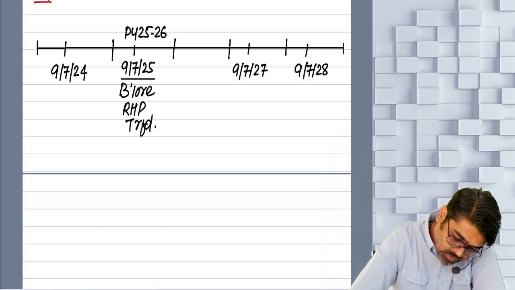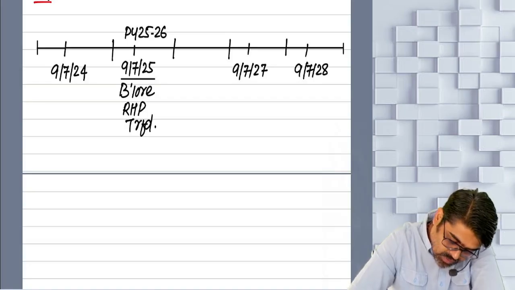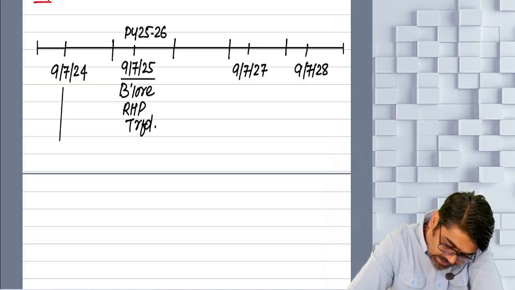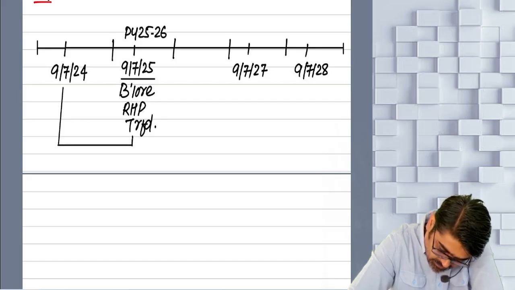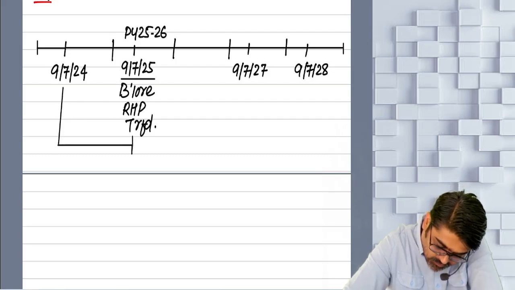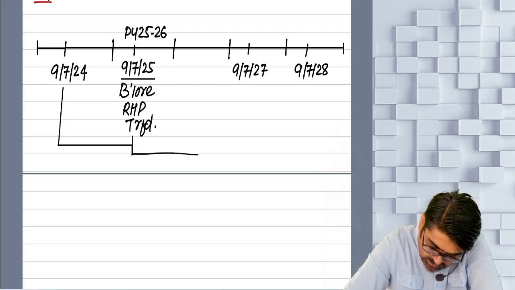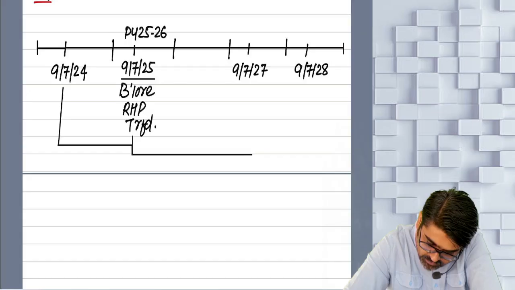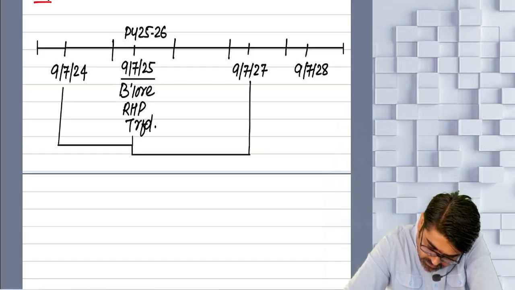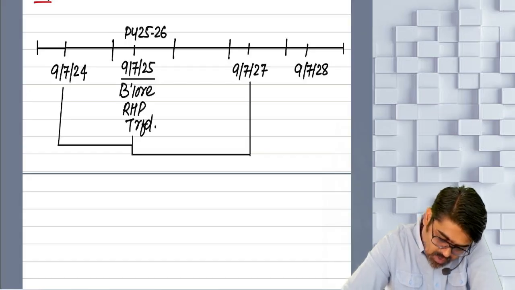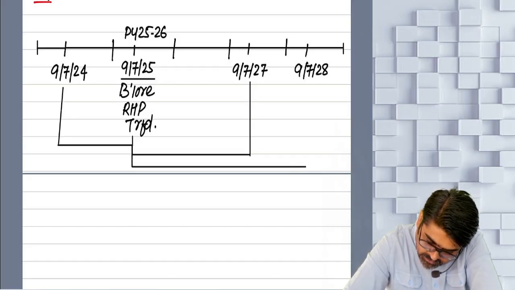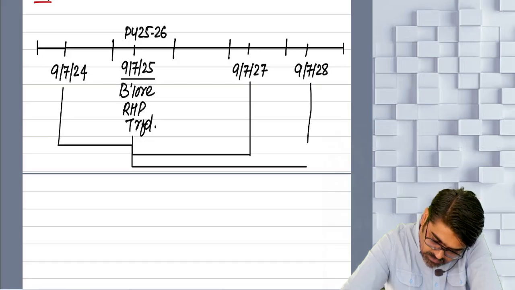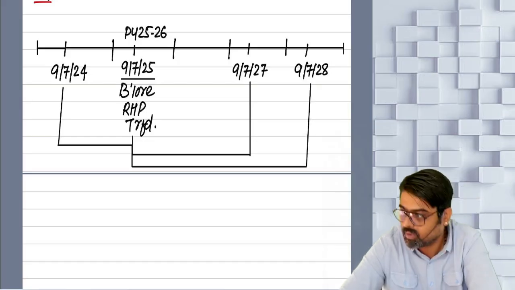So if you want to purchase now, you have to purchase within this time. Okay, no? Within 1 year backward. Or if you want to purchase, you have to purchase within 2 years forward. Yes or no? Or if you want to construct, you have to construct within 3 years from date of transfer. Getting my point, what I am trying to tell you?